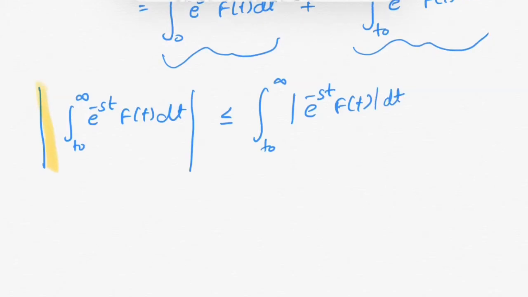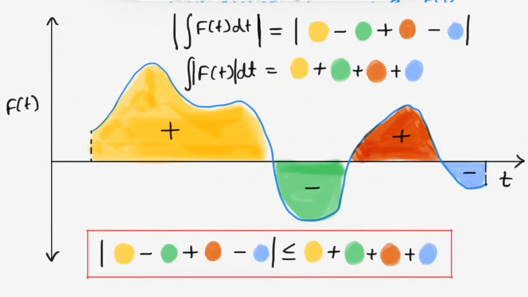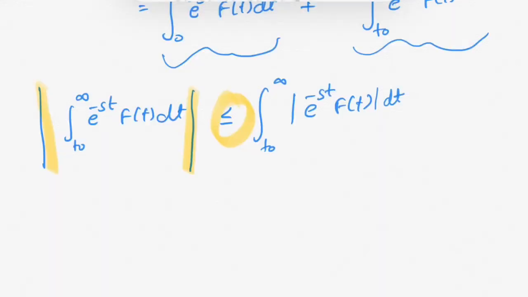When you take the modulus sign inside the integration sign, this inequality sign comes. You can understand this inequality with the help of this graph. Now let's solve further. Since it is given that f(t) is of exponential order, modulus of f(t) is less than some positive M into e raised to power gamma t. Now substitute this f(t) into this equation.